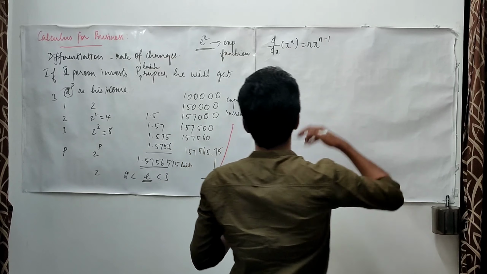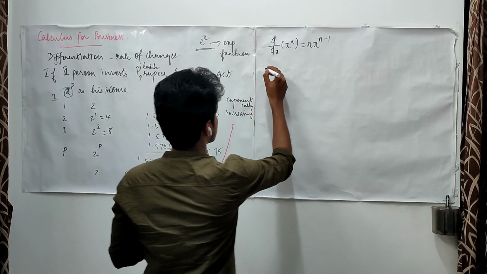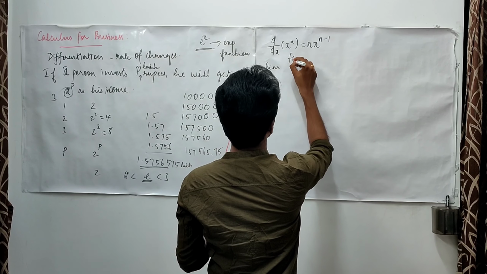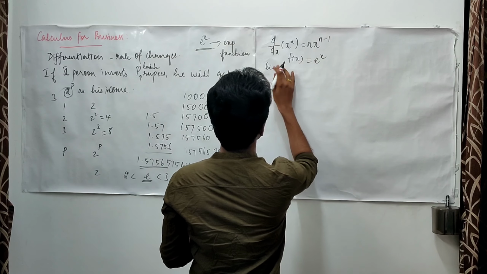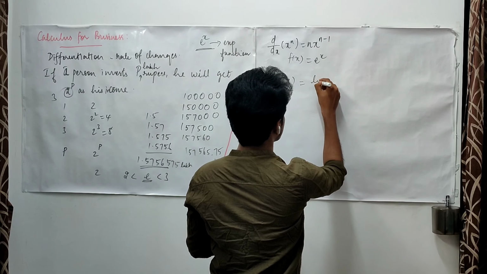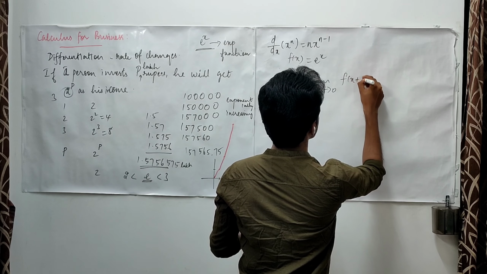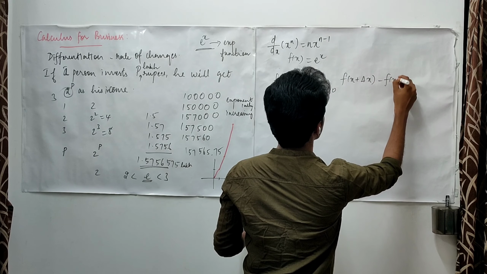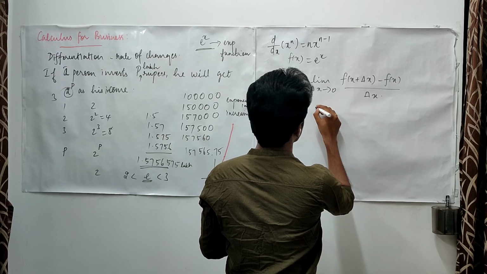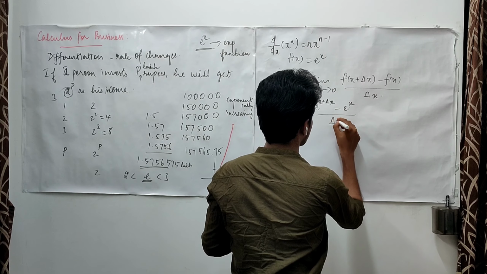Technically speaking, it is the limit. Let me take my function f of x to be e power x, and the derivative of this is denoted as f dash of x. This is the limit as delta x approaches 0 of f of x plus delta x minus f of x upon delta x, and all this leads to e power x plus delta x minus e power x upon delta x.